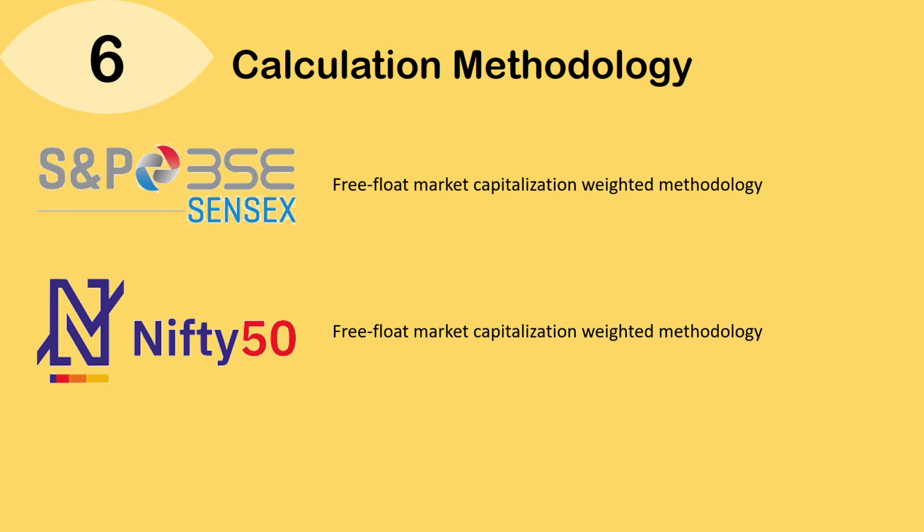The calculation essentially involves dividing the free float market capitalization of the considered companies by a divisor. What is a divisor? This accounts for corporate actions like stock splits, bonuses, rights issues, etc., and then multiplying by the base value.